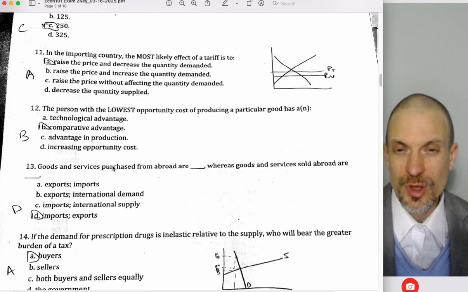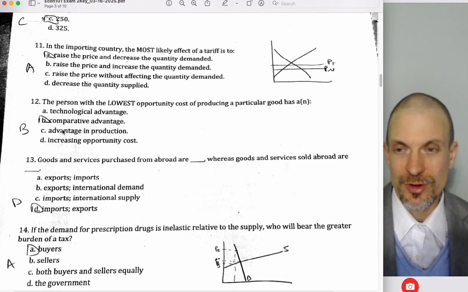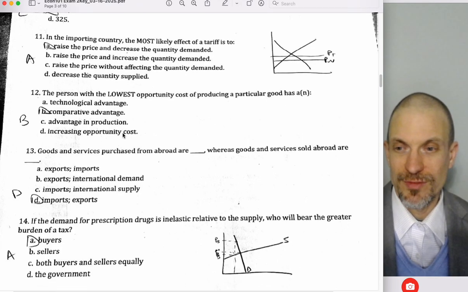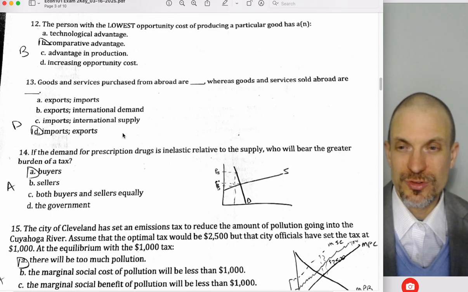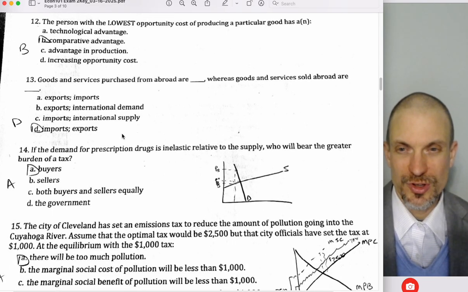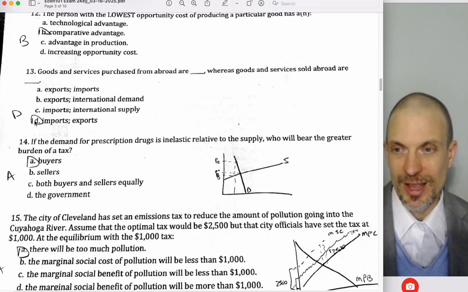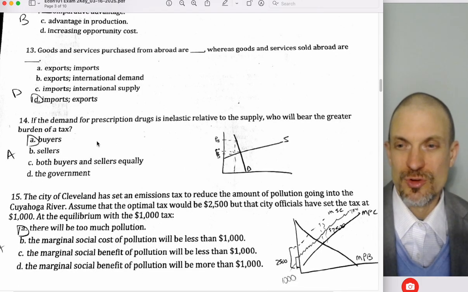Okay, so a person with the lowest opportunity cost of producing a particular good has a comparative advantage. True by definition. That's the definition of comparative advantage. Goods and services produced or purchased from abroad are imports, whereas goods and services sold abroad are exports. D. True by definition.